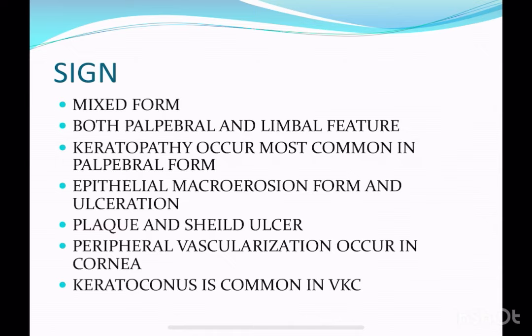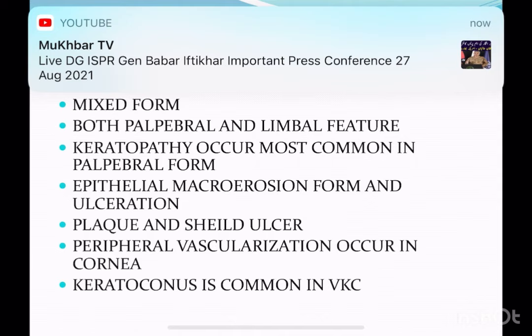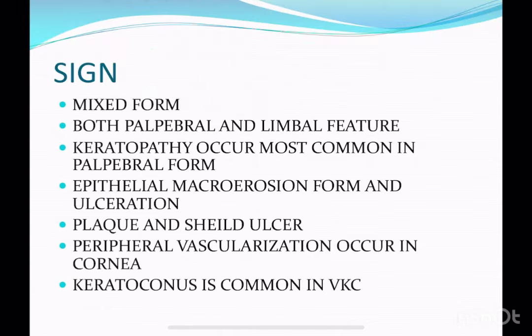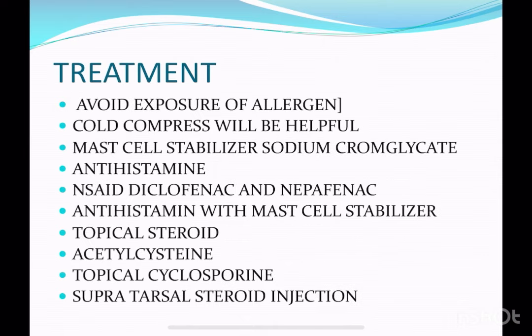Plaque and shield ulcer means that mucus appears in the bare areas of the cornea, and these form the plaque and the shield ulcer. After that, peripheral vascularization occurs in the cornea, and the final, most severe form of keratoconjunctivitis is keratoconus, in which the cornea has a very different structure at all ages. The cornea is not uniform at all ages, so it is called keratoconus. It is a severe condition of keratoconjunctivitis.